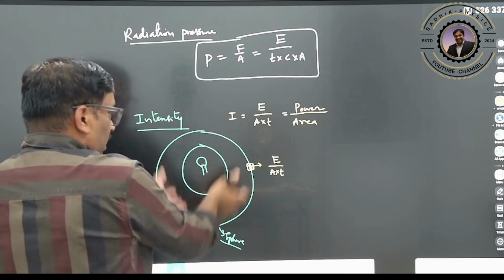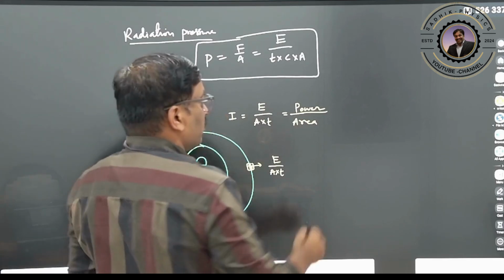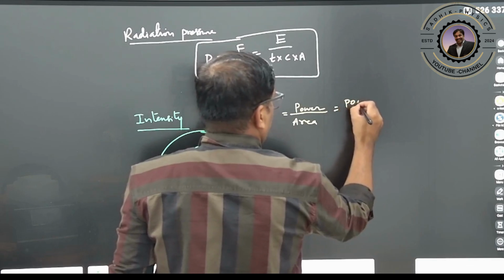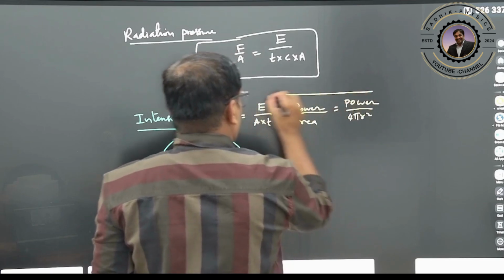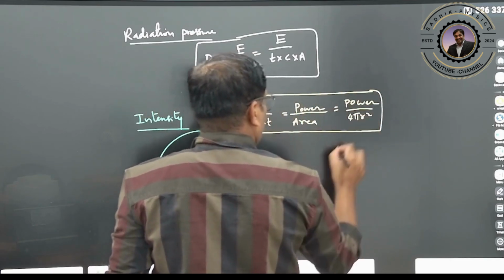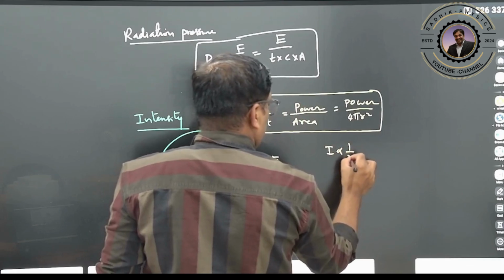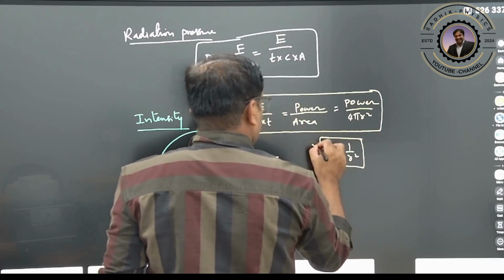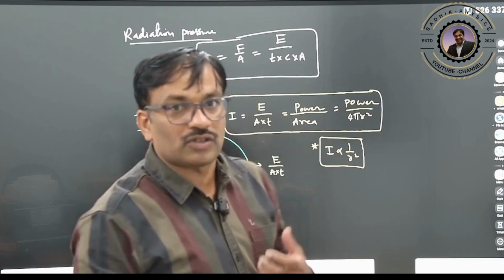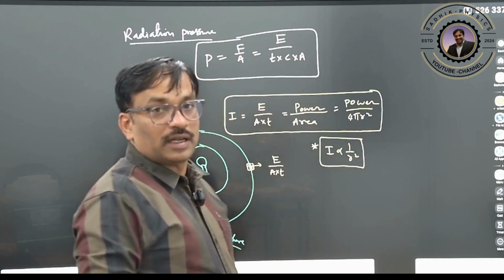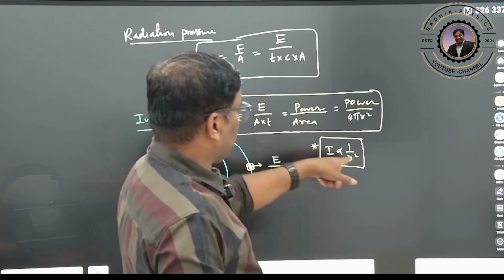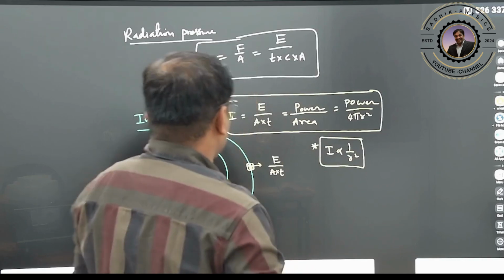Area is nothing but the sphere, so it will be power by 4 pi r square. Therefore intensity is inversely proportional to the square of the distance. Clear? That means as you go far away, the intensity of the light falls.